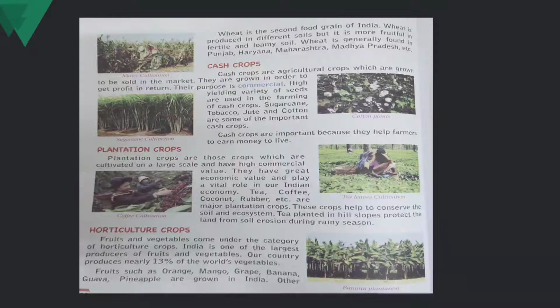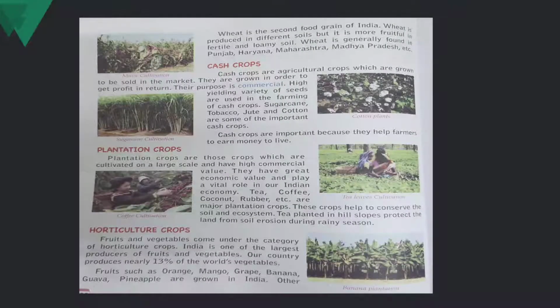Horticulture crops consist of fruits and vegetables. India is one of the largest producers of fruits and vegetables. Our country produces nearly 13% of the world's vegetables.